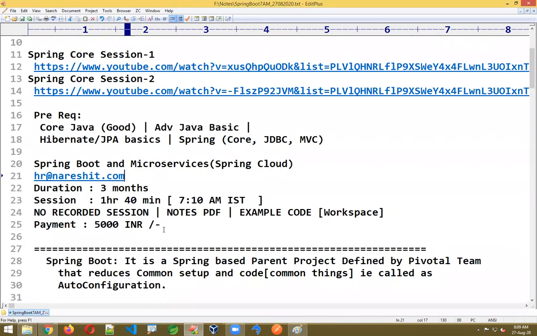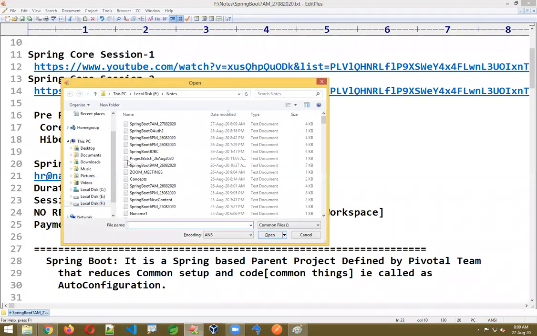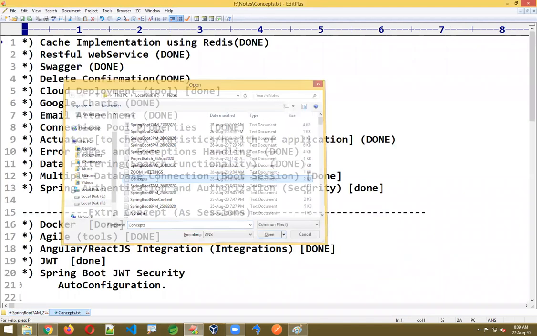Batch processing is also there, and AOP will also be there. I'll provide daily content also. I won't teach DevOps, but a few DevOps tools I'll teach. I'll teach PCF also. I'll give a list with everything. If you wait a second, I'll type all the concepts that I'm going to cover.